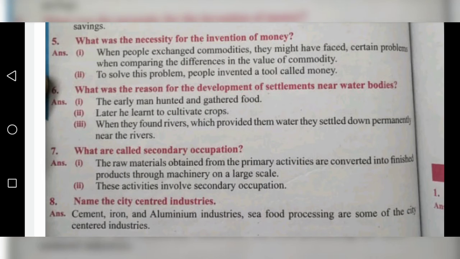They learned agriculture. Third point, when they found rivers which provided them water, they settled down permanently near the rivers. So that is the reason. If they want to do agriculture, if they want to cultivate crops, they need water. Where do they get the water? In the rivers. So they settled near the rivers or water bodies. Okay, understand, children? Next one.